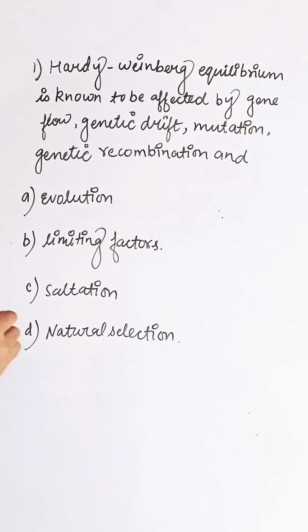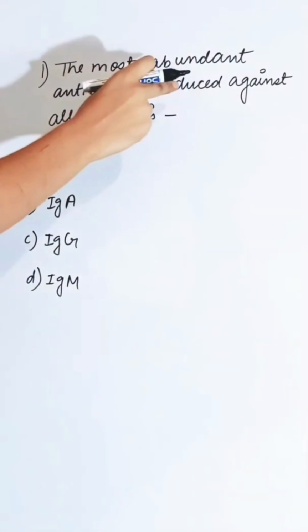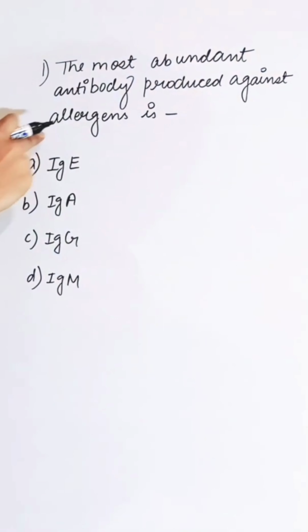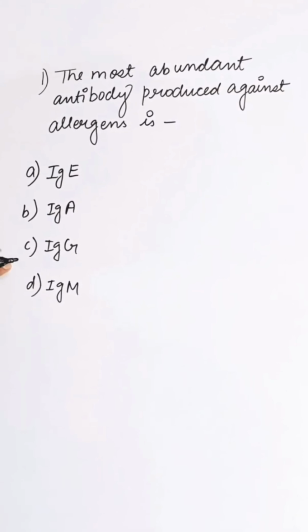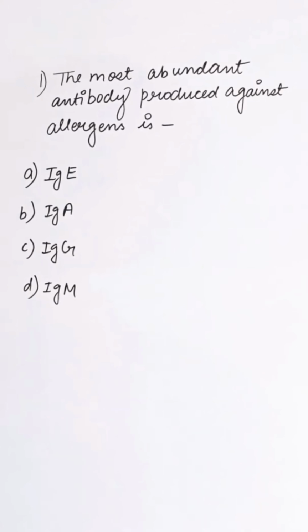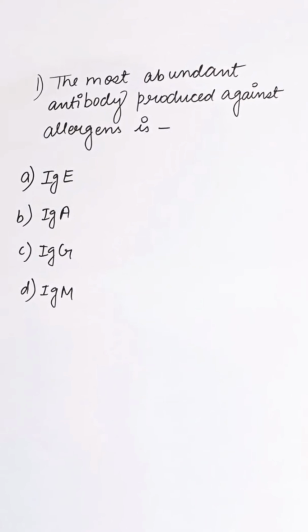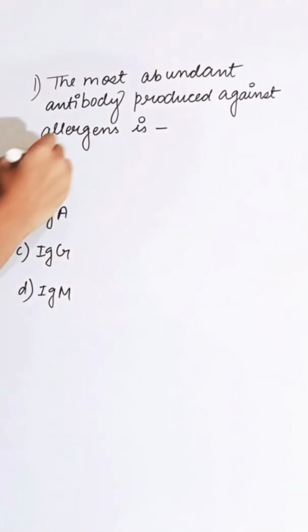So correct answer is D. Most abundant antibody produced against the allergen is first option IgE, second IgA, third IgG, and fourth is IgM. The most abundant antibody produced against the allergen is IgE type. So correct answer is A.